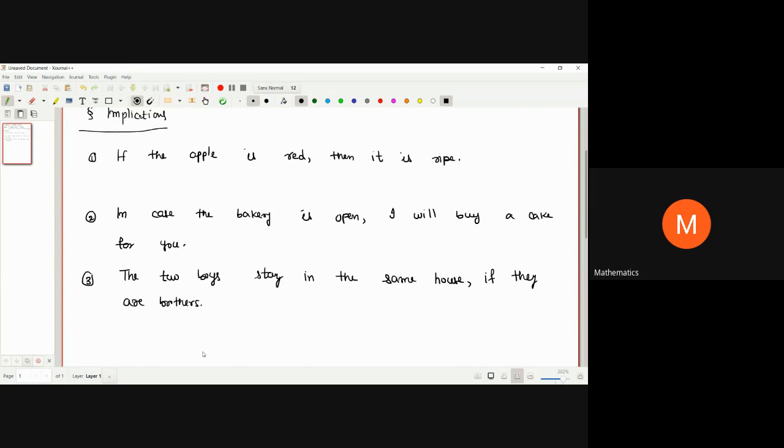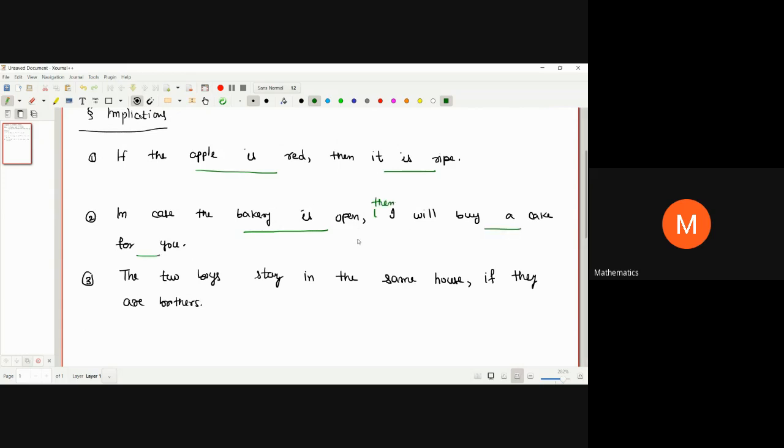All these statements are very easy to understand because we all know what statements are, and so we have chosen three statements of similar kind. If you notice, all the three statements consist of two statements. Here we say, if the apple is red, then it is ripe. In the second statement, in case the bakery is open, then I will buy a cake for you.